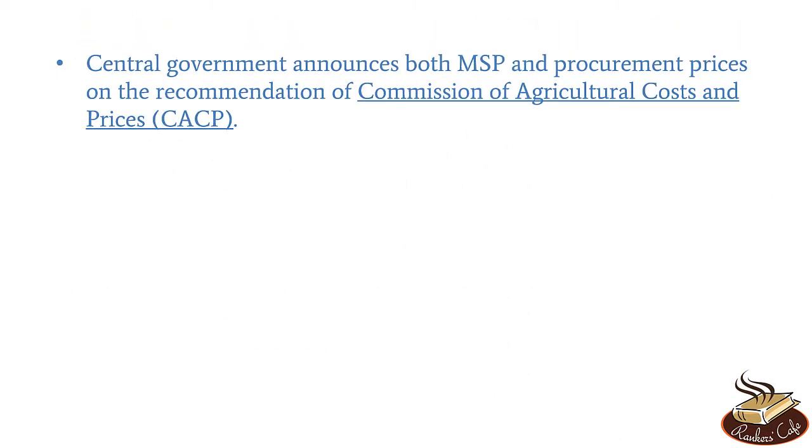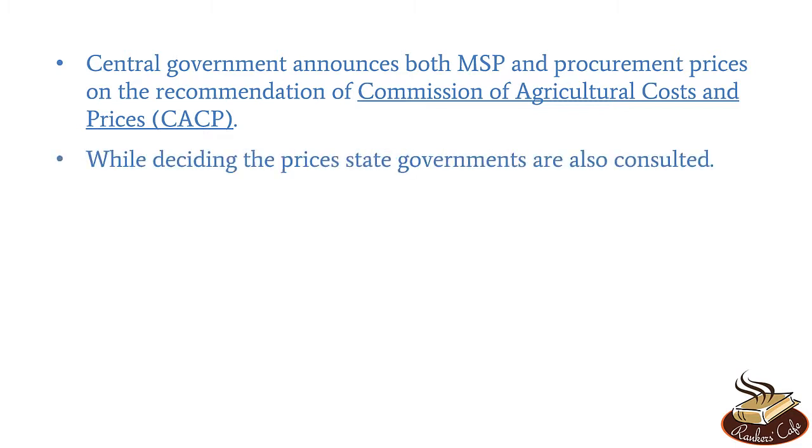Okay. Now the central government announces both MSP and procurement prices on the recommendations of the Commission for Agricultural Costs and Prices, which is called CACP. And while deciding the prices, state governments are also consulted.